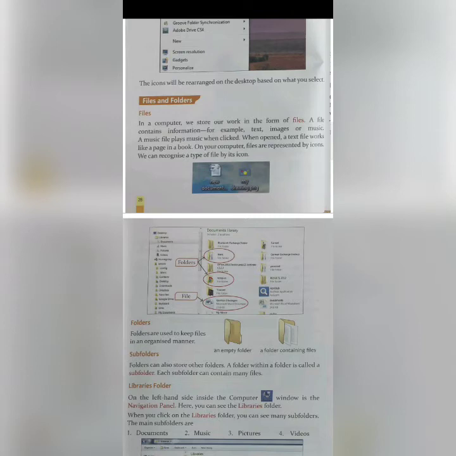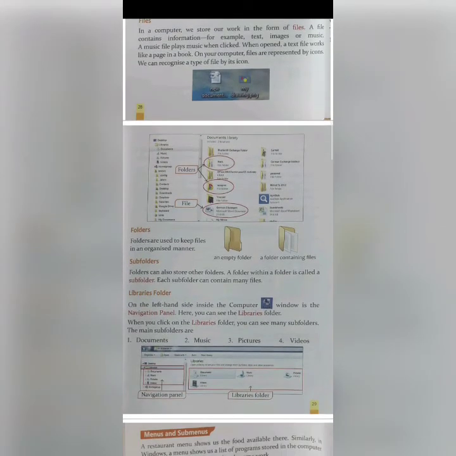So, files means where we can store our particular work. It can be text, it can be music, it can be videos, like that. Folders are used to keep files in an organized manner. Suppose you have 3 or 4 musics or 100 musics, you want to keep them in a particular folder. So select all the music and make a new folder and store it there.